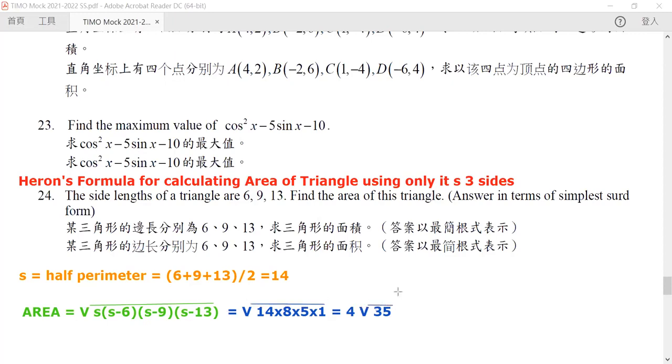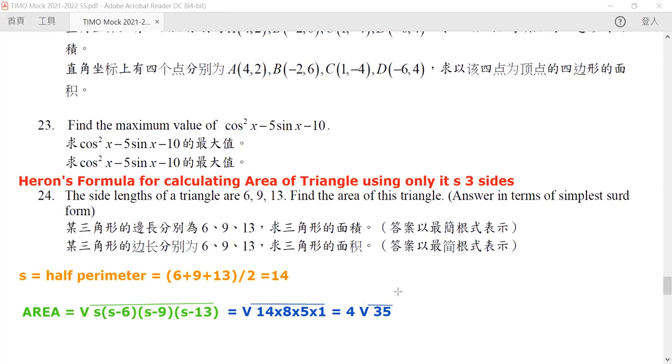Now, Heron's formula is extremely useful, especially when we need to calculate the area of a triangle in a very short amount of time. We do not need to know the angles of the triangle. We do not need to know the height of the triangle.